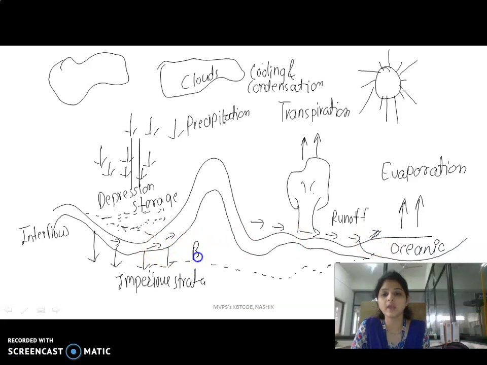Then it is known as base flow. It is termed base flow because it is the delayed water flow below the ground level.